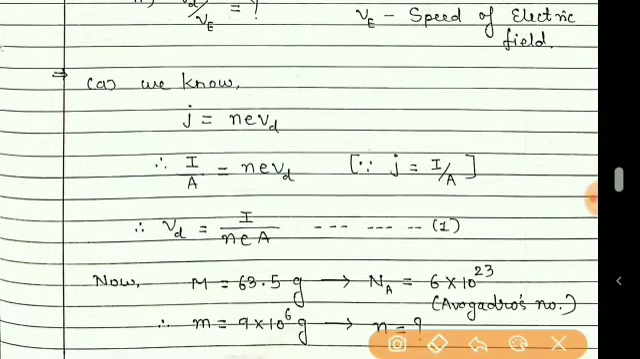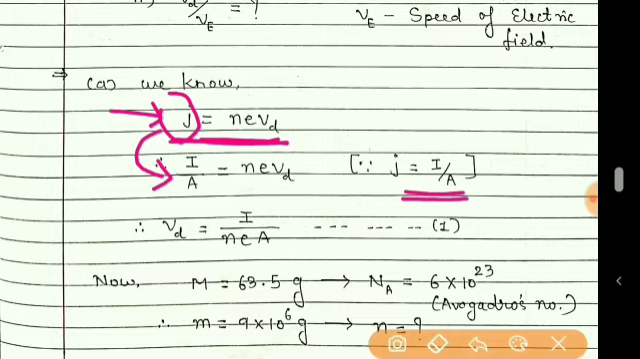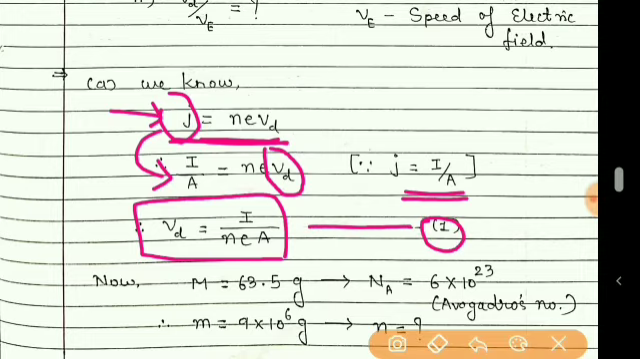Now as I said earlier, whenever we need to find the drift velocity, you have to remember this formula. Current density J is equal to nevd. But what is J? J is equal to I by A. So in place of J, I have placed I by A. Now we need to find Vd, so we will make Vd the subject. So we'll get this formula: Vd is equal to I upon neA. Let us give this equation number 1.